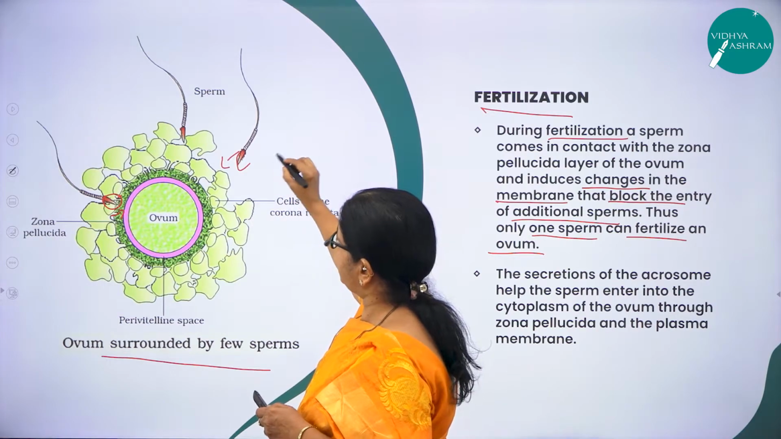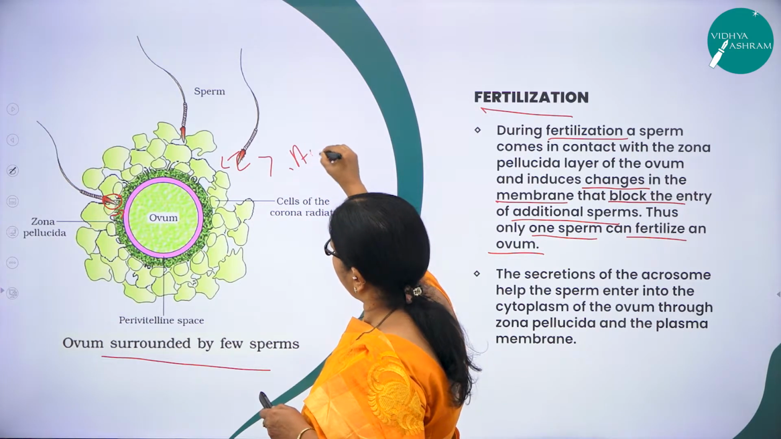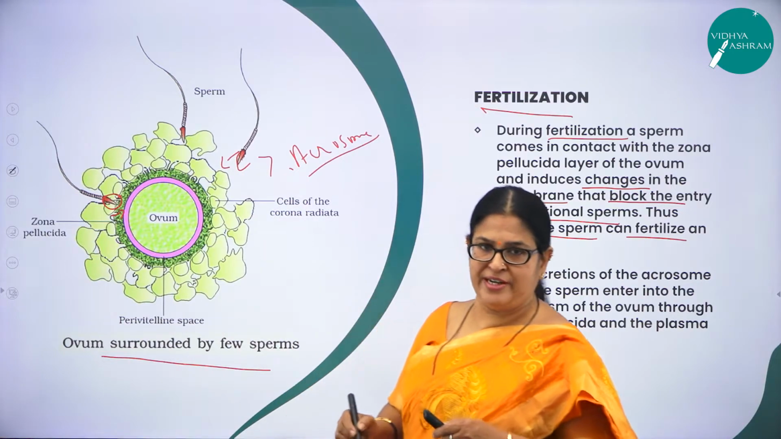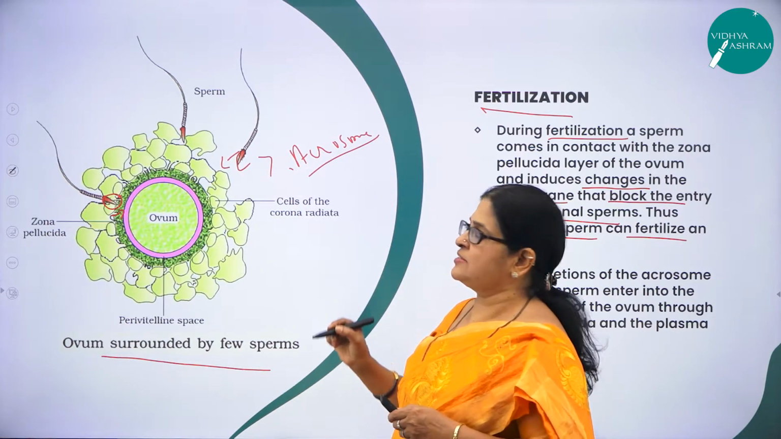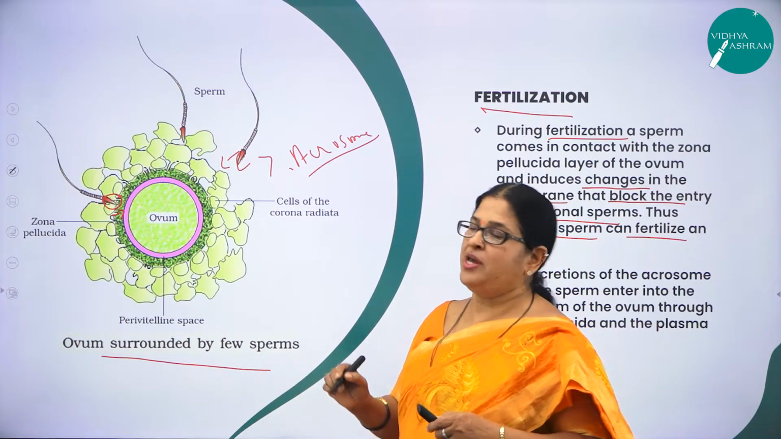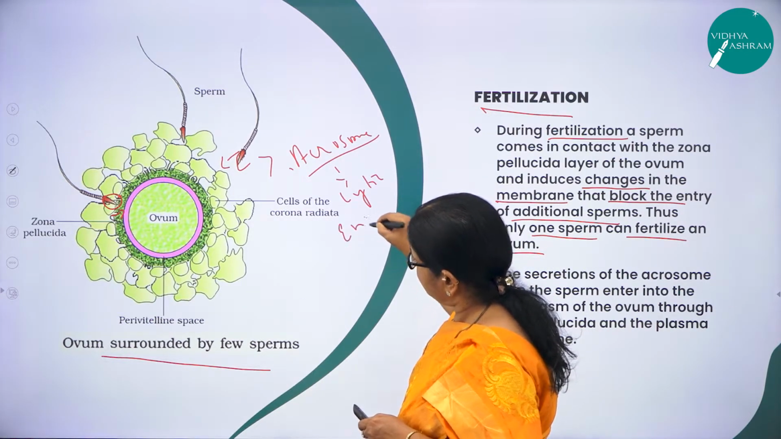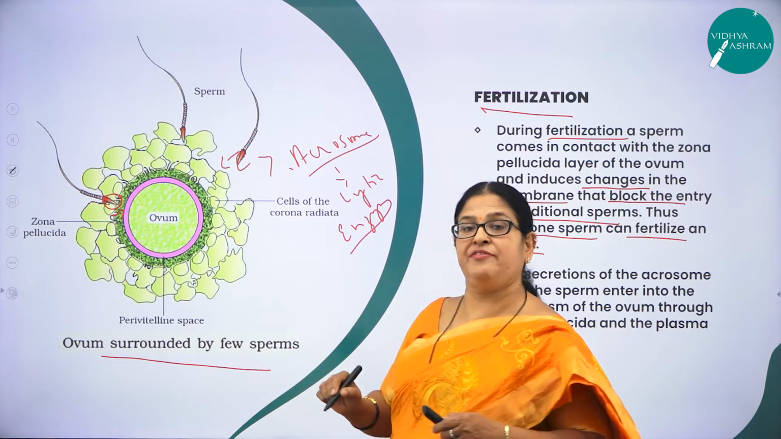The sperm head has a cap-like structure called acrosome. Hope you remember the structure of a sperm, where we discussed the sperm head has a cap-like structure called acrosome, which releases certain lytic enzymes. And these enzymes are very, very important.